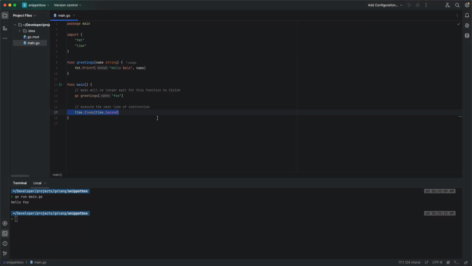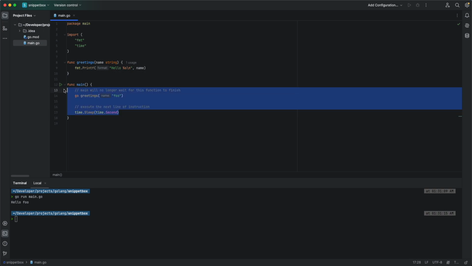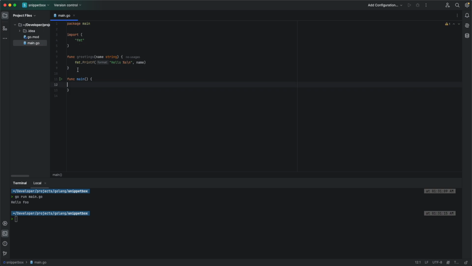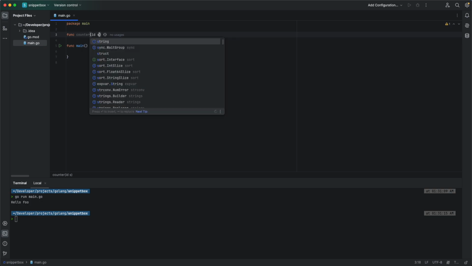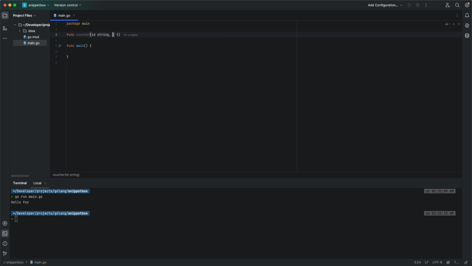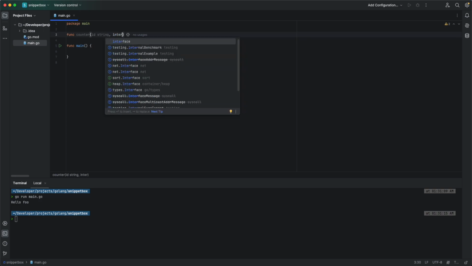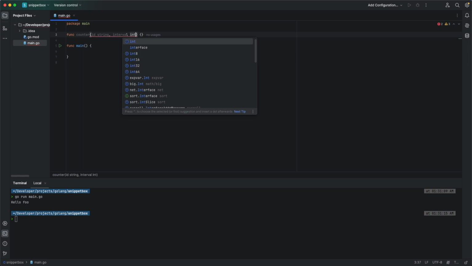Okay, so let's look at more examples of Go routines. Let's look at how we can create a function that can count from 1 to 10 and then run it concurrently. So let's say func counter. Then I would like to add an ID which is of type string, and then perhaps an interval of type int.